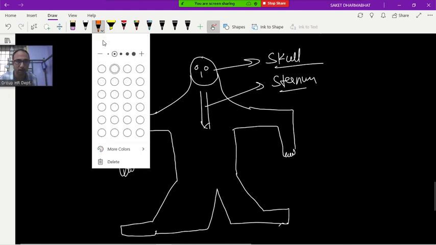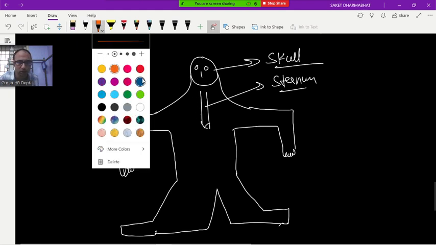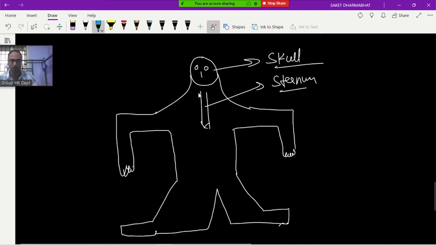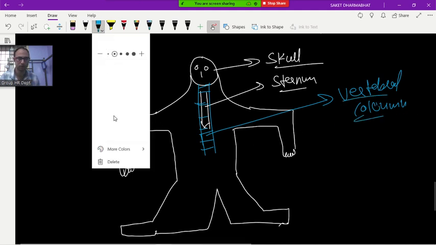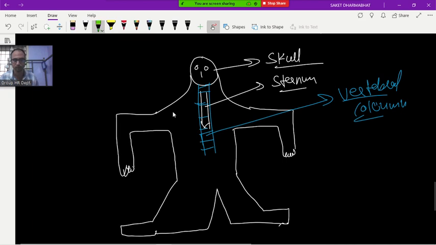Vertebral column, the back side, dorsal. Here you will find something connected. What are these? Ribs.